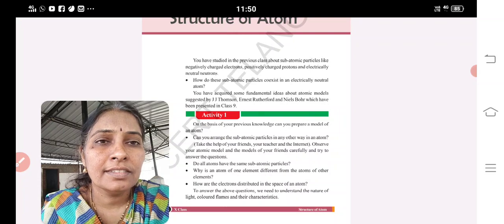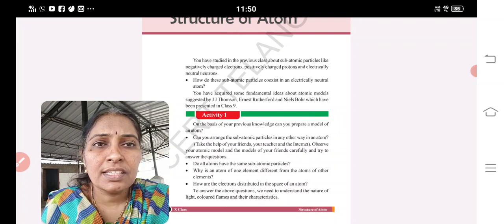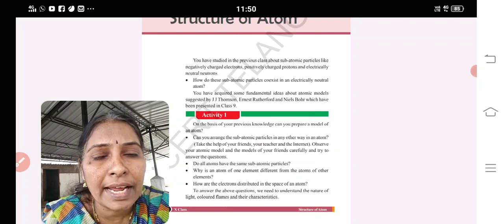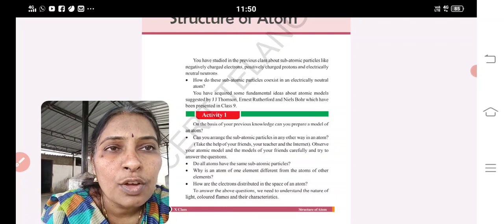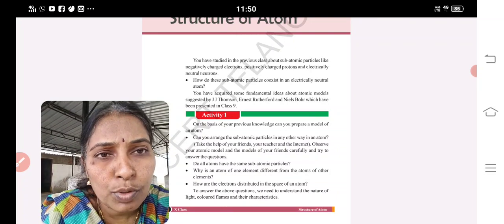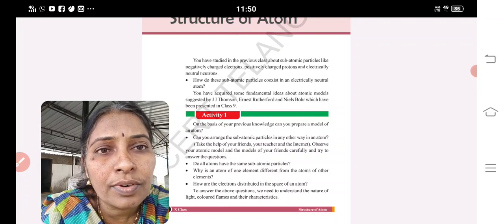Good morning, children. In the last class, we discussed a few important topics of the fourth lesson, that is, refraction of light at a curved surface. The fifth, I did not give in the portion. Now, sixth, structure of atom.